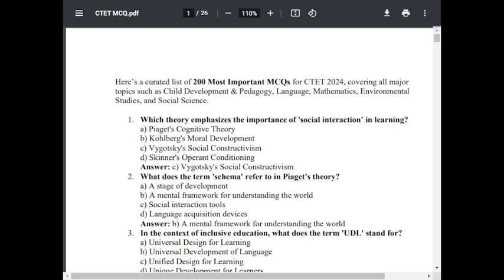Question number 1. Which theory emphasizes the importance of social interaction in learning? Option A, Piaget cognitive theory, B, Kohlberg's moral development, C, Vygotsky social constructivism, D, Skinner's operant conditioning. The option C is correct. Vygotsky social constructivism. Option C is correct.